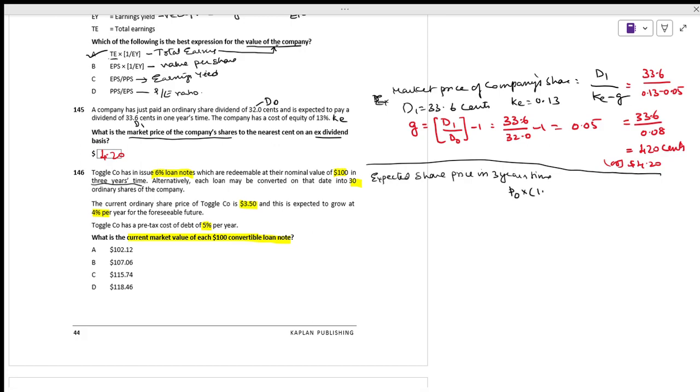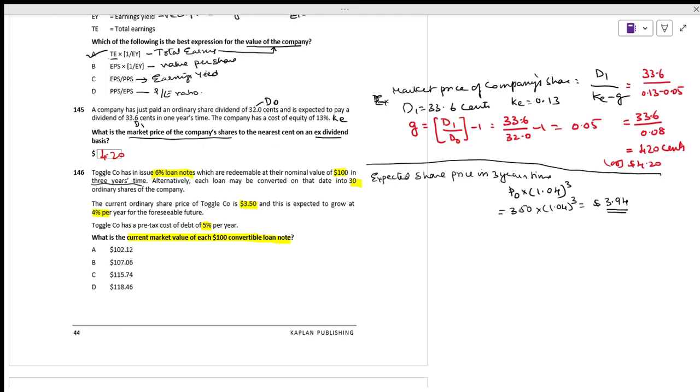Growth is 4%, to the power of 3. The share price is 3.5, times 1.04 to the power of 3. It comes to 3.937.